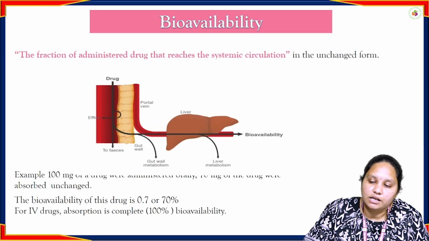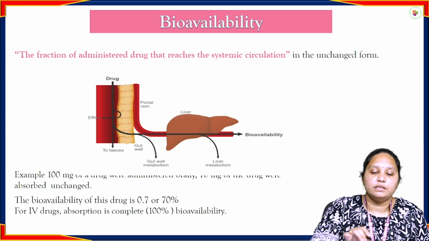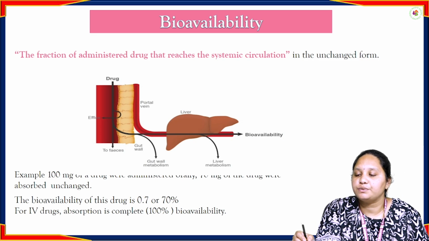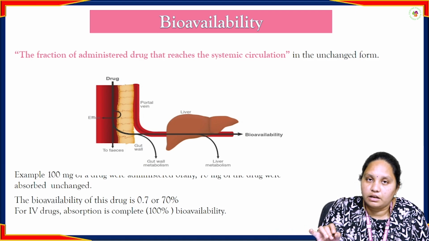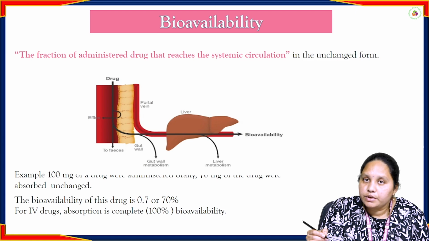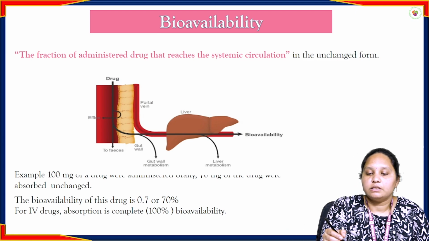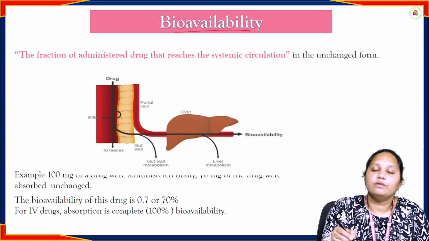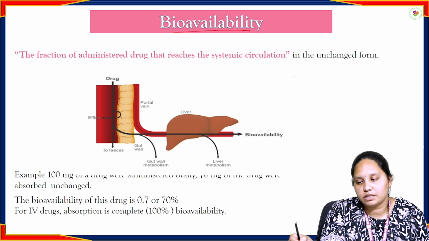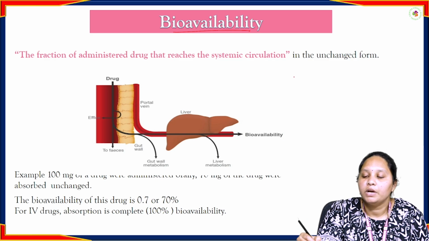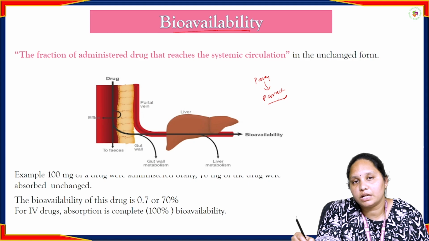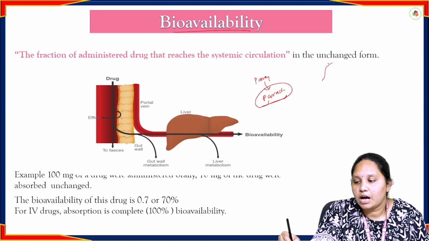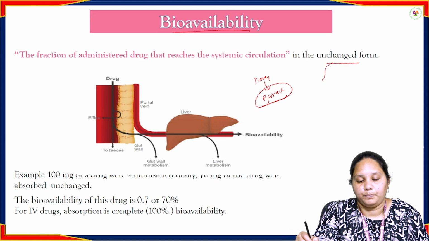And the next one is bioavailability. Bioavailability means the fraction of administered drug that reaches the systemic circulation in unchanged form. Whatever medication we have taken, how much of it reaches the systemic circulation is called the bioavailability. Let's say if we are taking paracetamol, it should be paracetamol in the blood also. It should not change its form. That is an unchanged form.